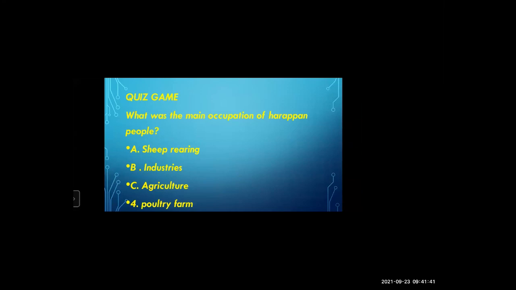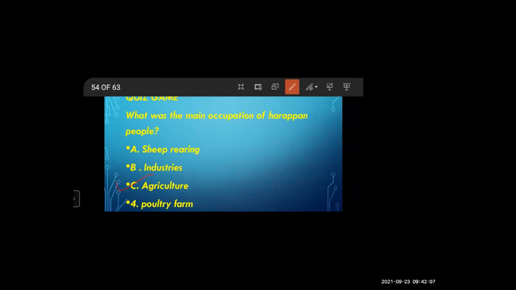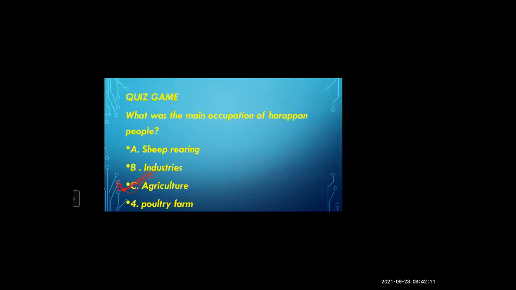What was the main occupation of Harappan people? Sheep rearing, industries, agriculture, poultry farm. Come on. What was the main occupation? Raise your hand, unmute yourself. Trading. Teacher, may I tell Shraddha Gautam? Yes, say. Agriculture. Agriculture, very good. Agriculture was the main occupation of the Harappan people. Very good, excellent. We'll go next.